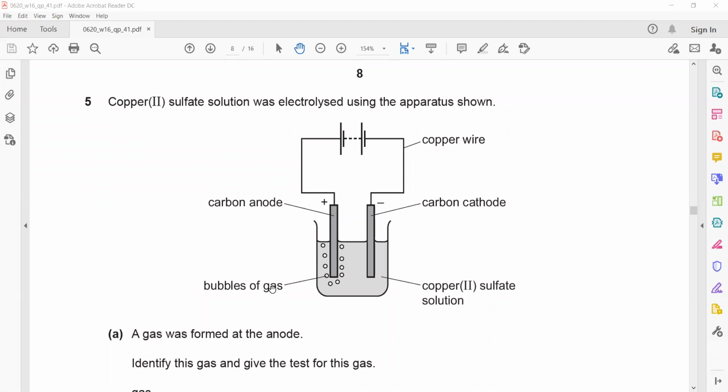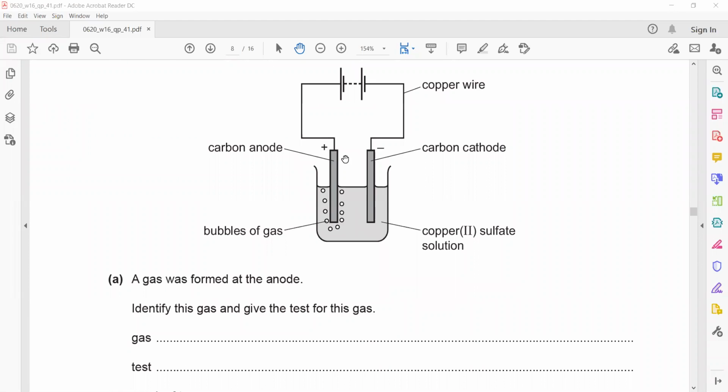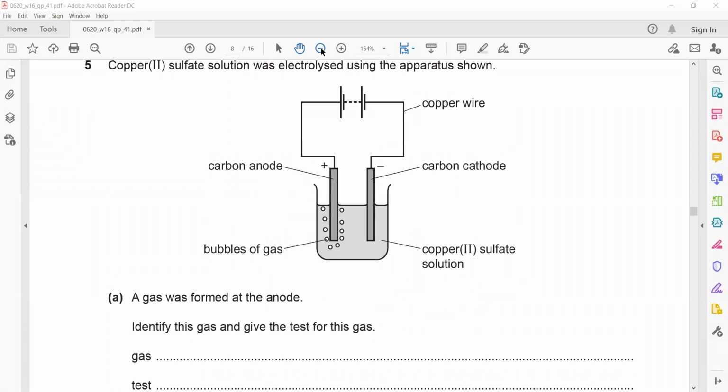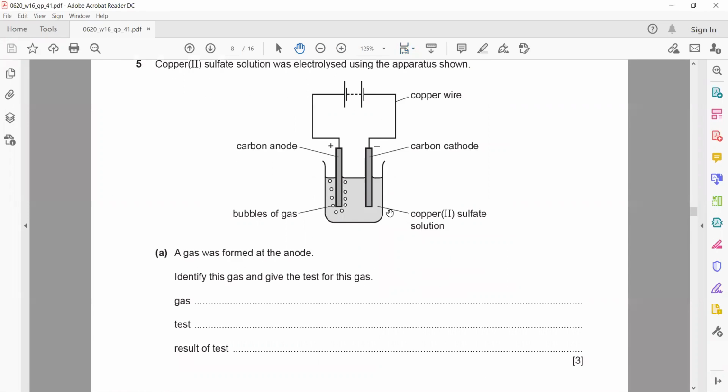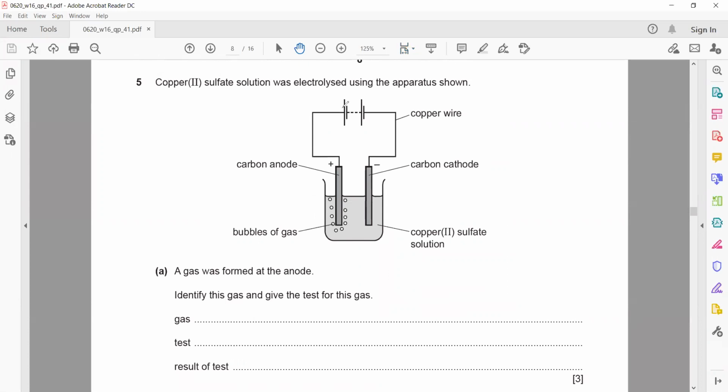5A and 5C2. Okay, 5A, look what happened. This is electrolysis. Copper(II) sulfate solution was electrolyzed using the apparatus. So it contained copper ions, sulfate ions, hydrogen ions, and hydroxide ions.